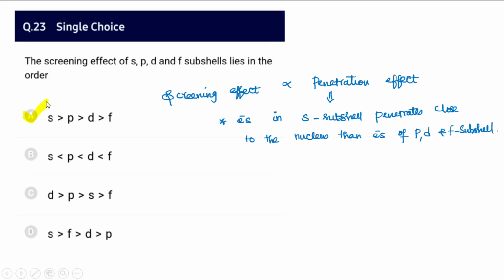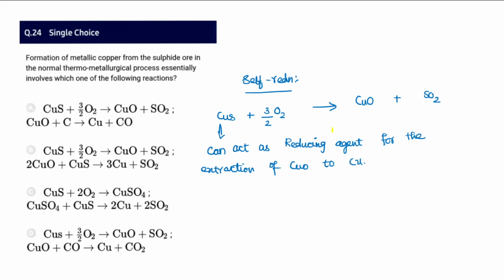23 is option A. And 24, formation of metallic copper from the sulfide ore, from the metallurgy chapter. So this is self reduction. Copper sulfide generally undergoes self reduction: one of the copper sulfide itself acts as a reducing agent for the copper oxide to copper conversion. So 24 is option B.